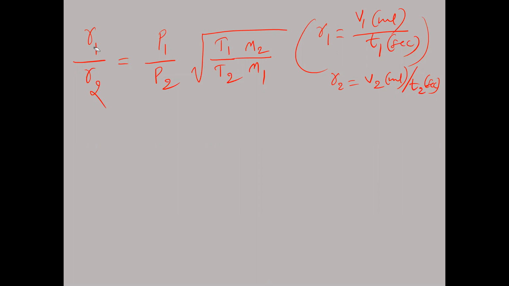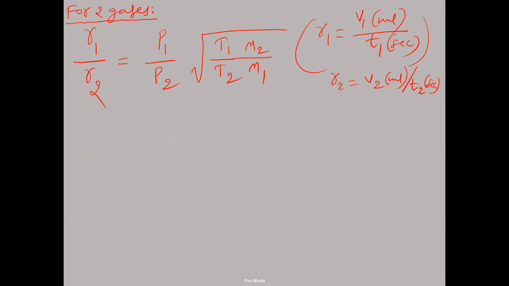In place of R1, we can write V1 by T1. In place of R2, we can write V2 by T2. So this is the main equation of Graham's law of diffusion, taken for two gases. For two gases, when you compare the rates of diffusion, R1 by R2 is equal to P1 by P2. P1 is the pressure of the first gas, P2 is the pressure of the second gas. T1 is the temperature of the first gas, T2 is the temperature of the second gas. M2 is the molecular mass, or gram molecular weight, of the second gas. M1 is the gram molecular weight of the first gas.